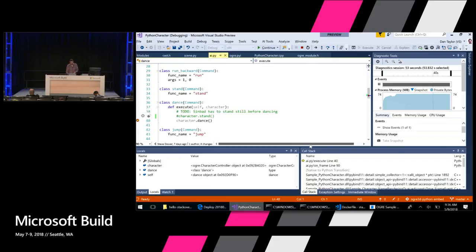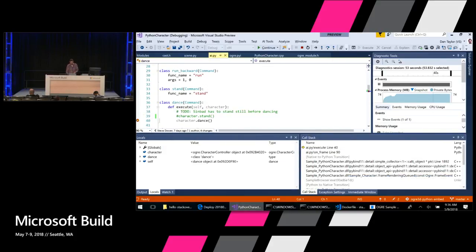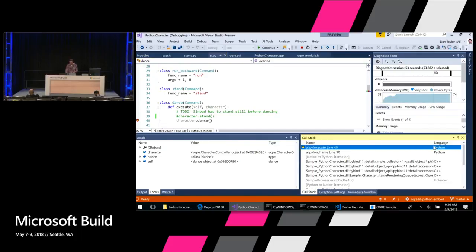Now that we're at this breakpoint, I'll show you a few really neat things about this debugging configuration. You'll notice I've got Python and C++ code on the same call stack, right? I'm in Python code, and I can look at the self object here and see that there's a dictionary that says I'm going to dance for 4 seconds. So all the Python debugging works as you'd expect.